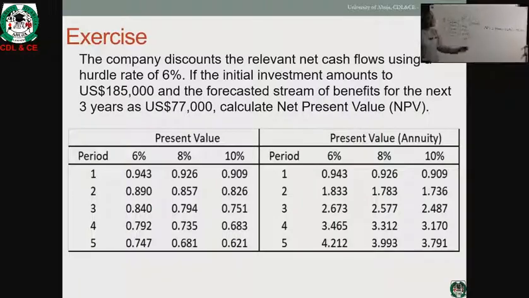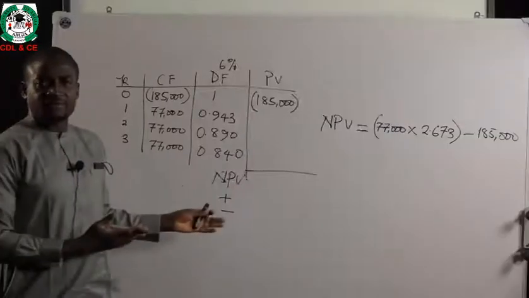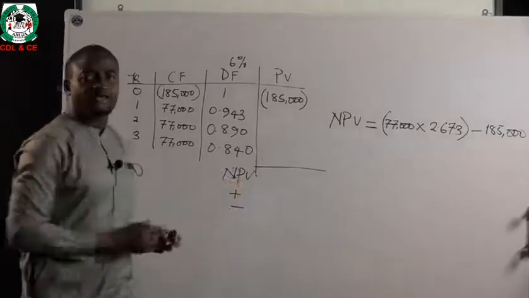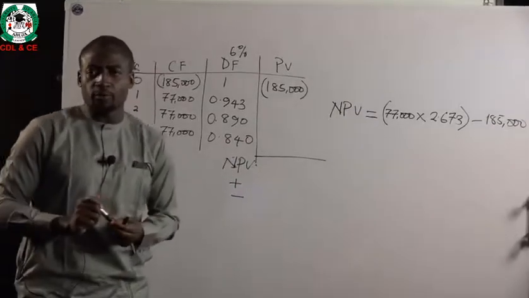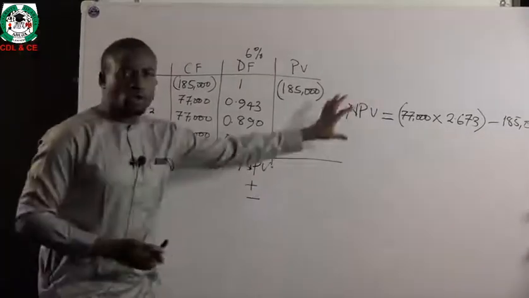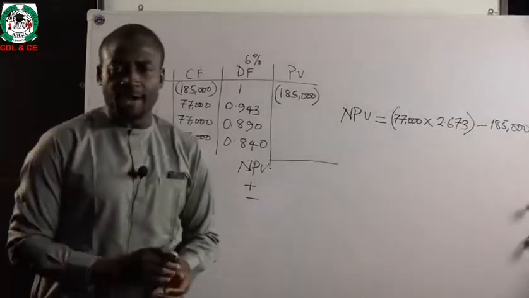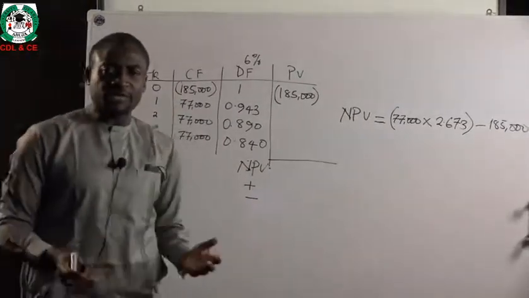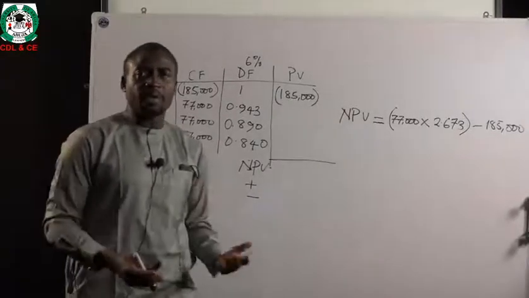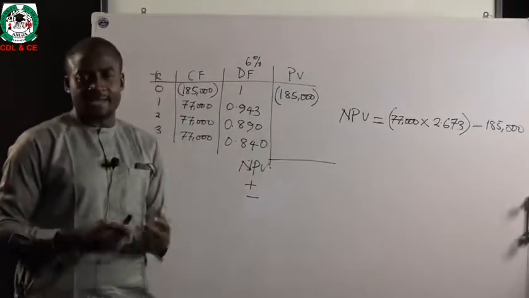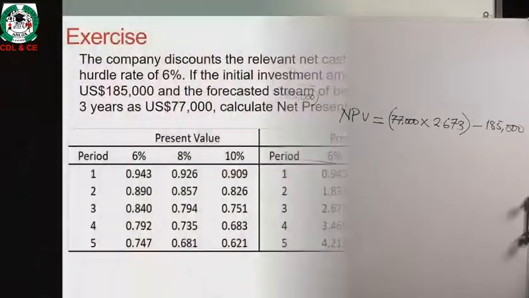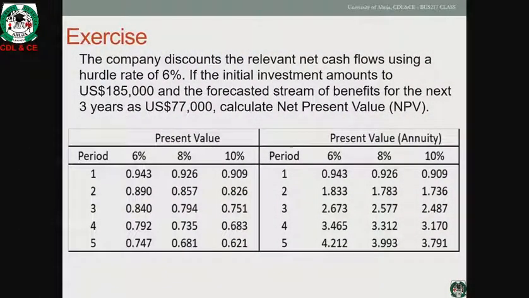And this, of course, will also give us the same answer as you have adopted in a table format. So you can have a line equation of the net present value, or you can simply adopt a table format of a present value. Irrespective of the methodology, you should be able to arrive at the same investment decision of whether to accept the project or to reject the project.